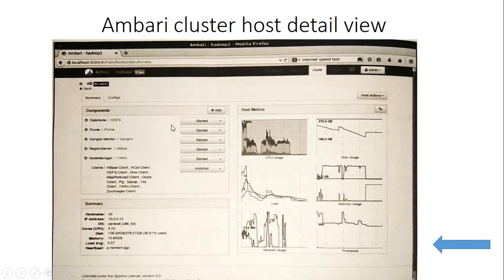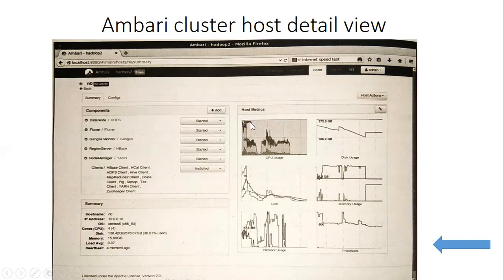The components window lists the services that are currently running on the host. So here you can see HDFS is started, Flume is started, Ganglia is started, HBase is started, Yarn is started. These are the current services running on the host. Each service can be started, stopped, restarted, or decommissioned. Anything can be done.